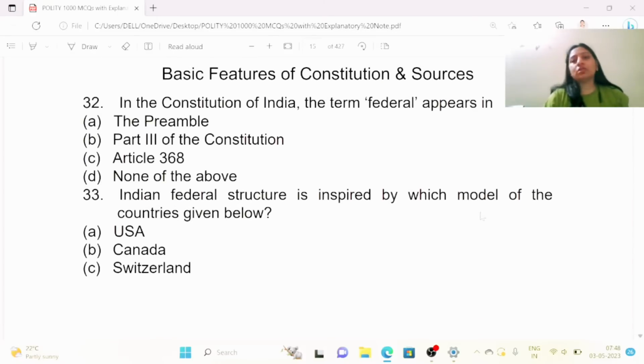Basic features of Constitution and sources. The question is, in the Constitution of India, the term federal appears in. Options are the preamble, part 3 of the Constitution, Article 368, and none of the above. So right answer is D, none of the above.